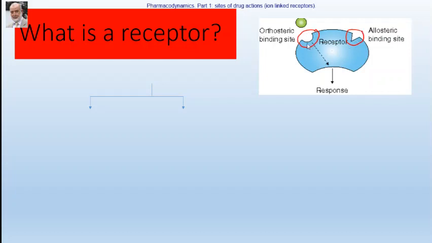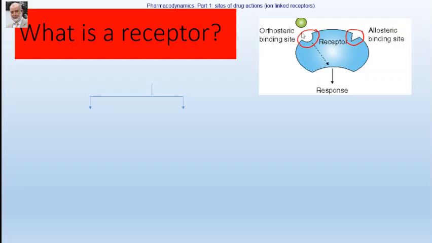Usually, when an agonist binds to the orthosteric binding site, this usually results in a physiological response. While allosteric binding sites in general don't produce a response, as we will see in a few minutes. So generally, there are two binding sites on a receptor, orthosteric binding site and allosteric binding site.